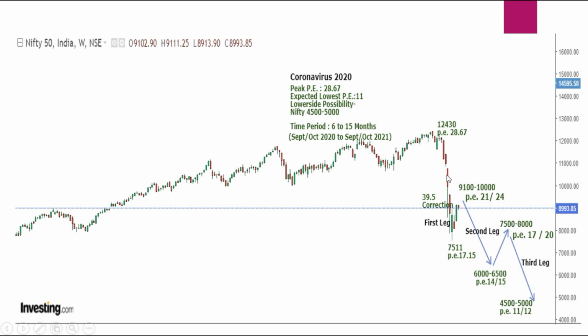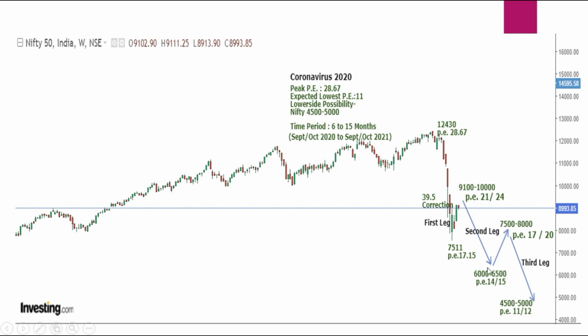So if the fall is so much, which is around 39.5% correction, then 50% of this can be the correction, which can take Nifty from 9,100 to the 10,000 range, where the PE can be around 21 to 24 after a deep correction here. And after that, it can again take a second leg of correction, which can take it to PE 14 or 15, which will match with around 6,000 to 6,500 Nifty.